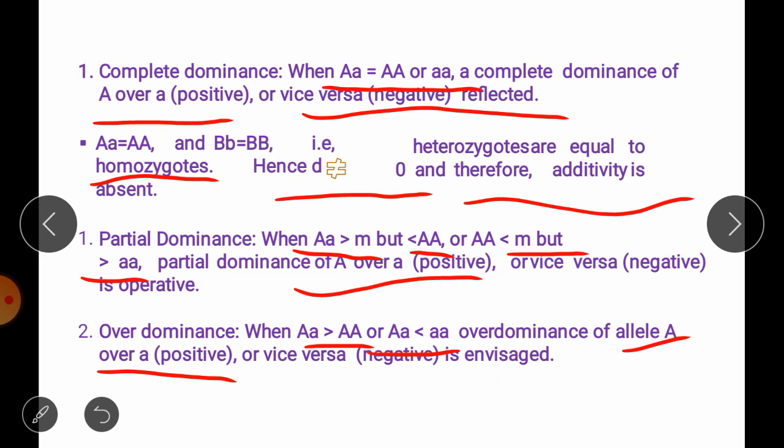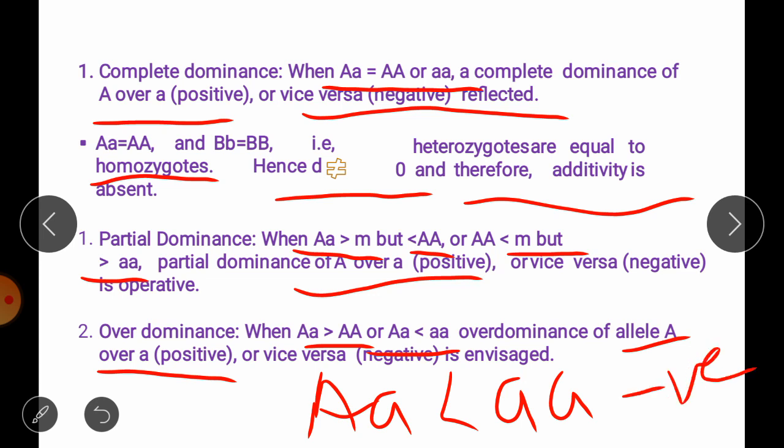That situation is called over dominance, when the heterozygous or F1 has a higher value than both of its parents. If it has a value more than its homozygous dominant parent, it is called positive over dominance. If it has a value less than its recessive parent, it is termed negative over dominance. That is required in case of maturity, etc. So this is over dominance.